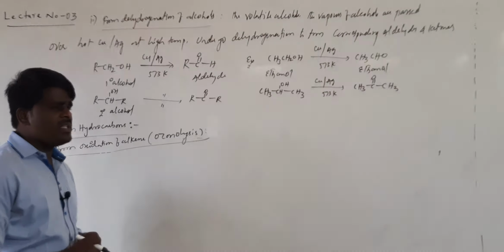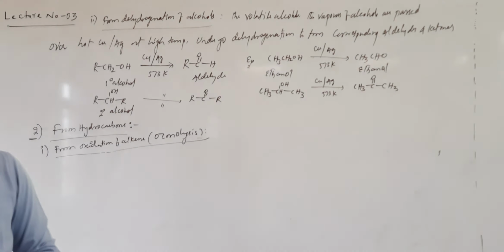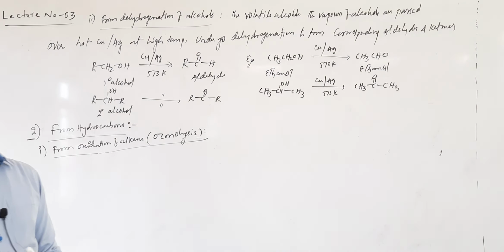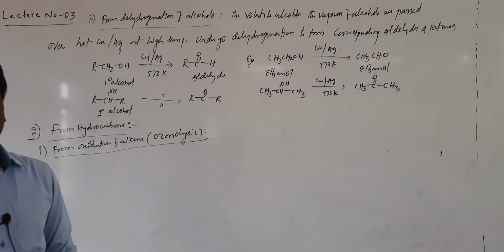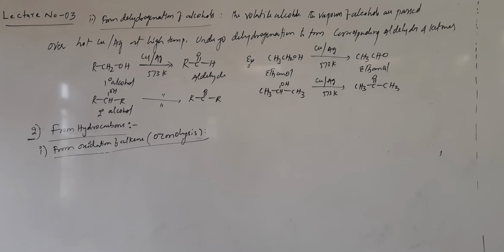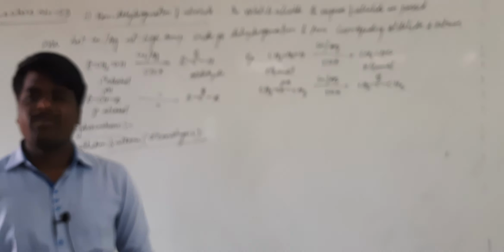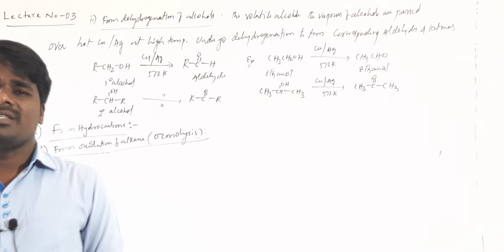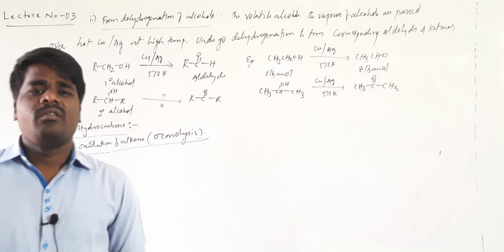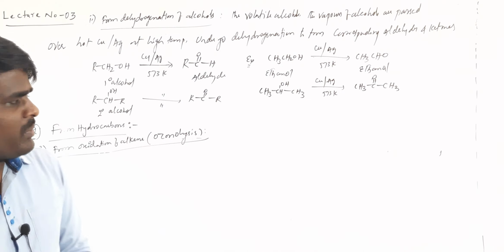Here the alkenes are dissolved in inert solvents such as chloroform or carbon disulfide or carbon tetrachloride, and treated with ozonized oxygen. The alkenes are converted into an intermediate called ozonide, which is highly unstable. When it is treated with zinc dust, it is converted into corresponding carbonyl compounds.